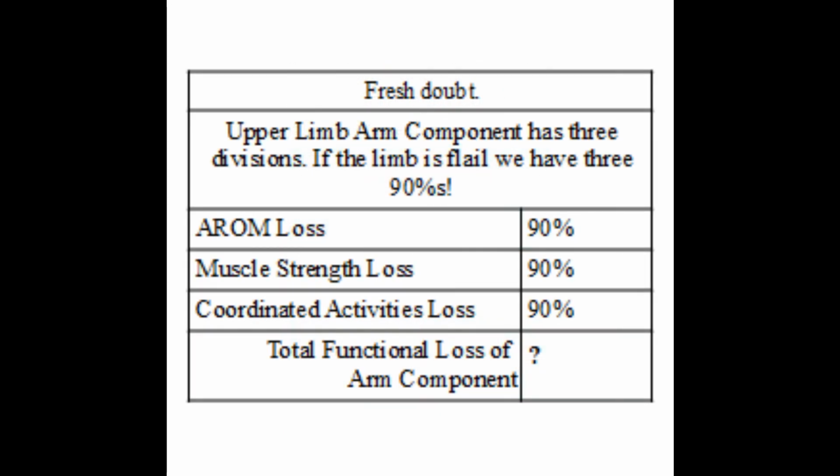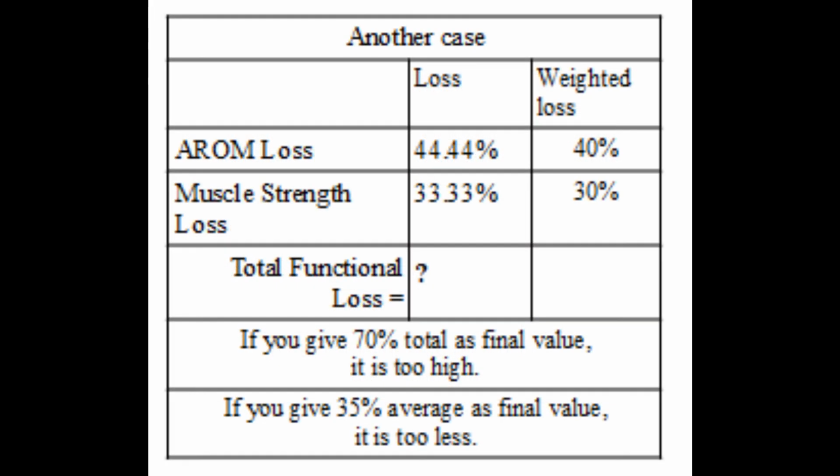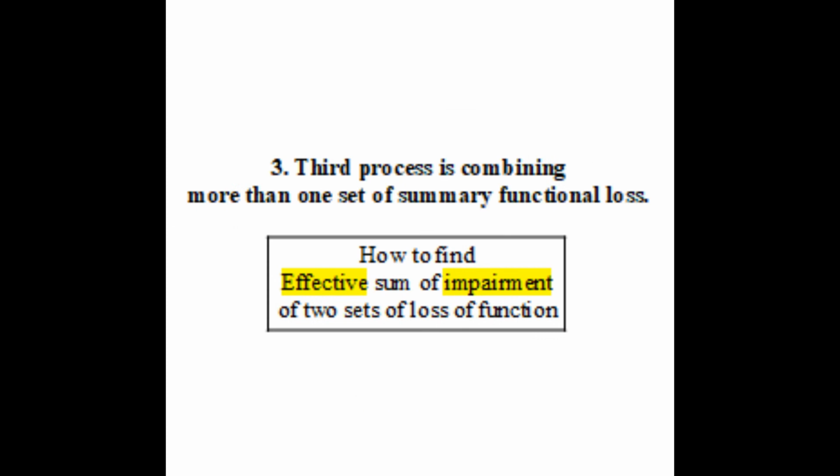Then how to get the final value? Or in other words, if the disability is due to a combination of two or more sets of impairments, how to go about it? How to add or combine them? Then the goal would be: how to find the effective sum of impairment of two sets of loss of function.